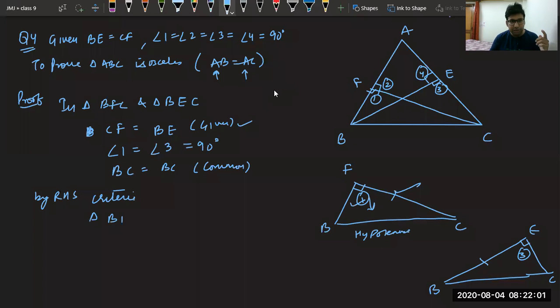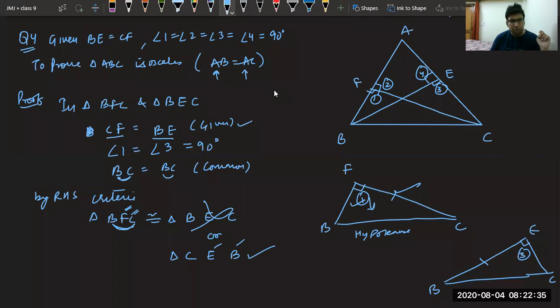triangle BFC is congruent to triangle. Let me see how to name it. BC is coming equal to BC. So BC is first and third. We can have either name as this or this. These are two possibilities. Now what is remaining? E is remaining. We have to check which name is correct. For that, CF equal to BE. CF is second and third, and BE is second and third over here. So correct name is CEB.